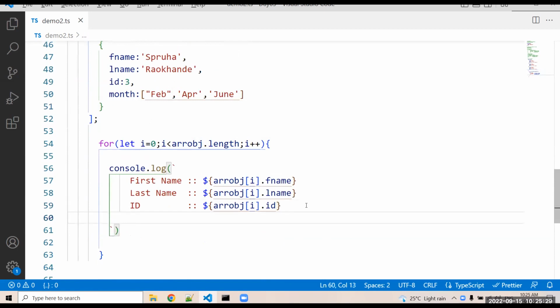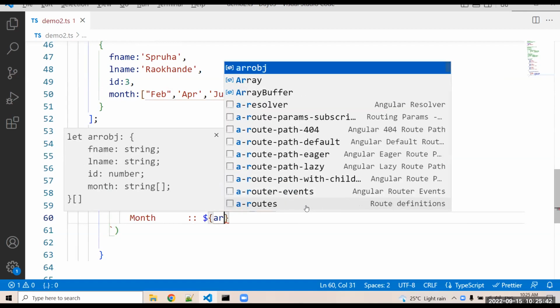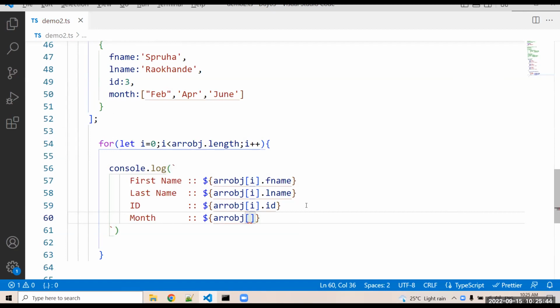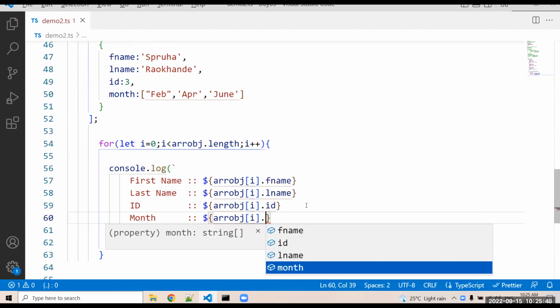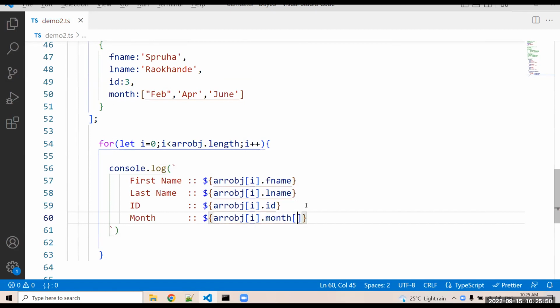Yes. Okay. Please guide me how you can access. Array object, square bracket of i. Very good. Dot month. Very good. Square bracket, then i. Okay, fine. What about others?